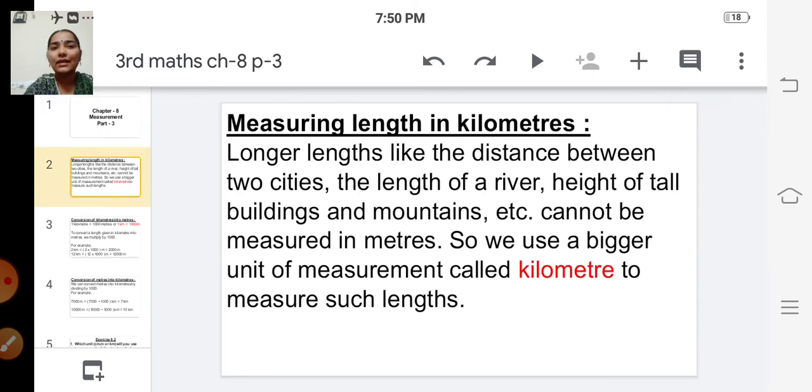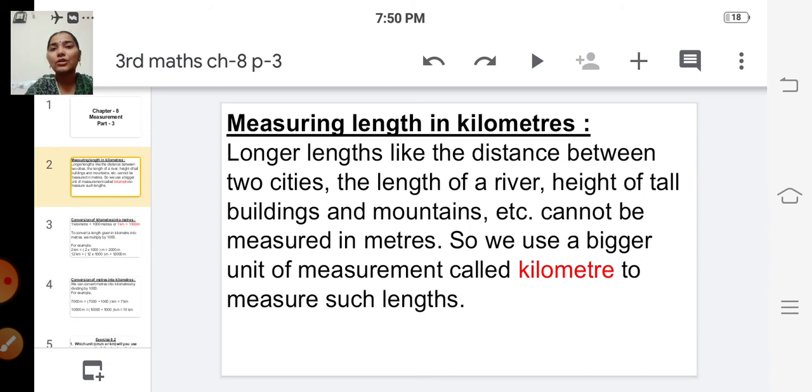So, measuring length in kilometers. Longer lengths like the distance between two cities, the length of a river, height of tall buildings and mountains, etc., cannot be measured in meters.